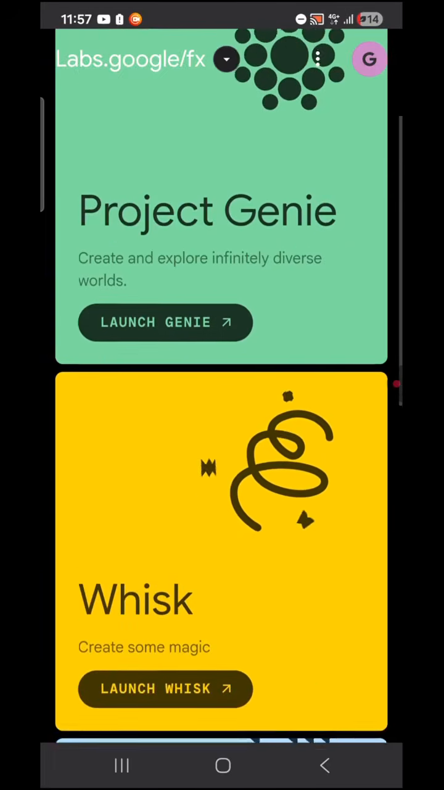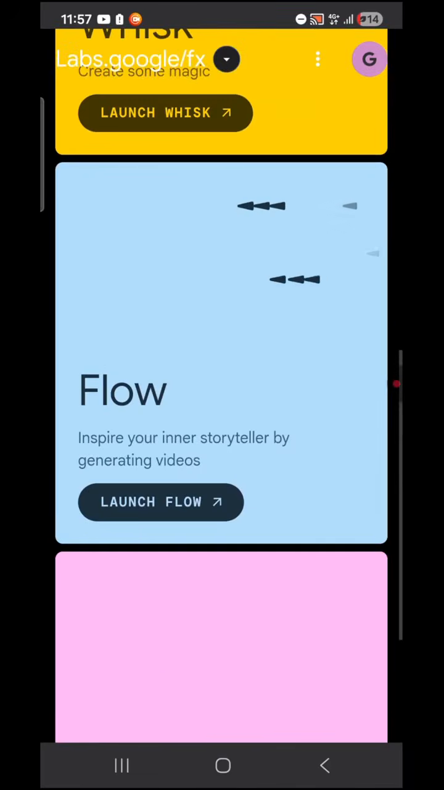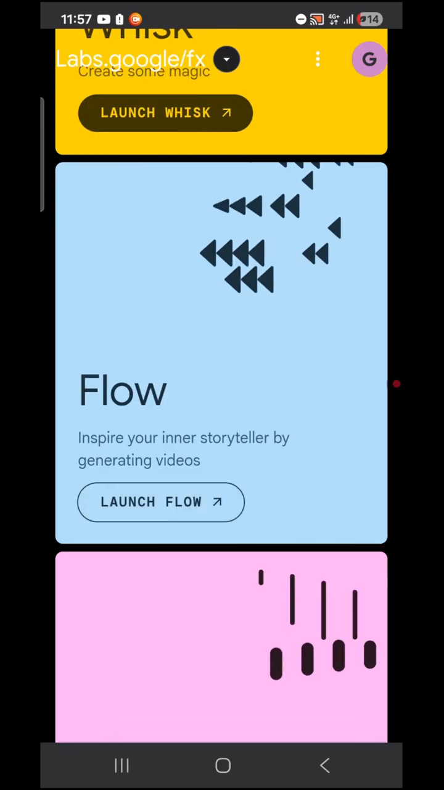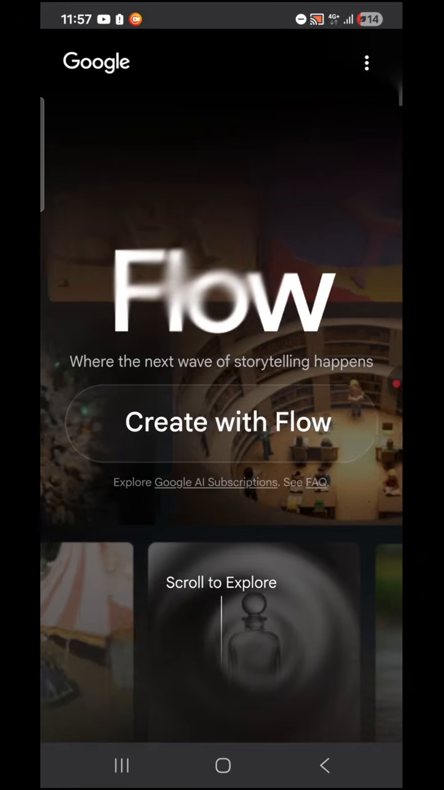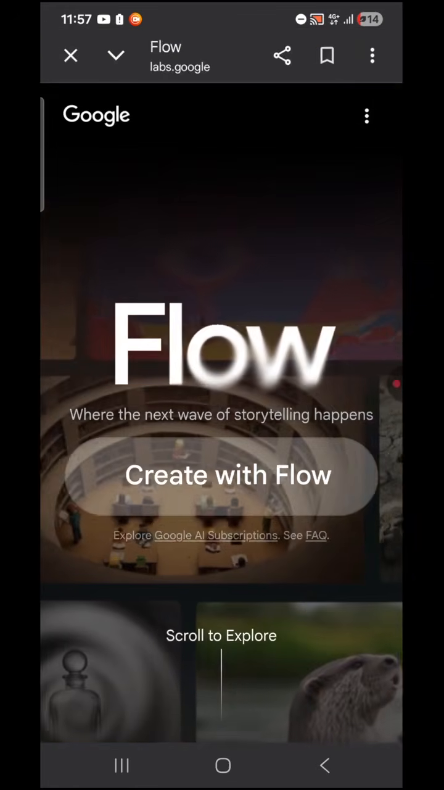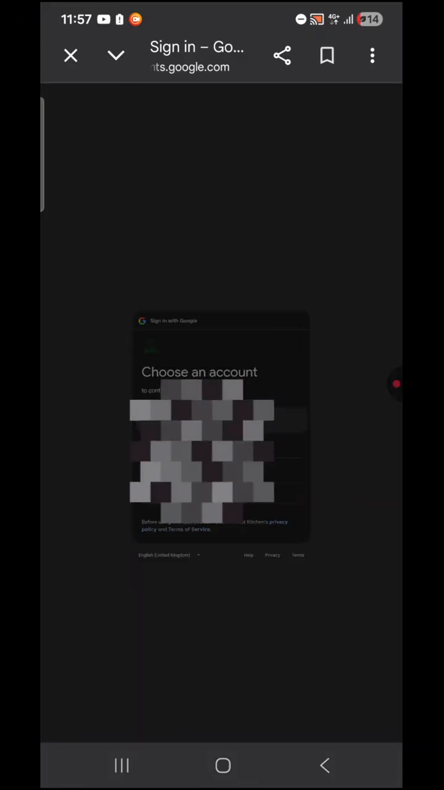Project Gemini, Launch Gemini, Launch Whisk, Launch Flow. So you're going to tap on Launch Flow. Once you tap on Launch Flow, you're going to create with Flow. Tap on Create with Flow. Okay, and then select the email you want to use. I'm just going to select an email I've not used.